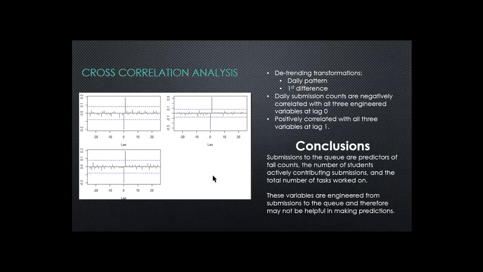A cross-correlation analysis was conducted on the 3 engineered variables. 2 detrending transformations were conducted, one to remove the daily pattern that was already noted, and another to take out the first difference. Daily submission counts were found to be negatively correlated at lag 0 with all 3 engineered variables, and positively correlated at lag 1. Conclusions from this can be that submissions to the queue are predictors of fail counts, number of students actively contributing submissions, and the total number of tasks worked on. These variables are engineered from the submission counts to the queue and therefore may not be the most helpful in making predictions.